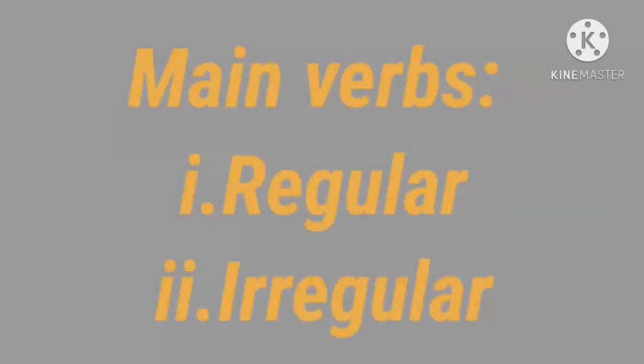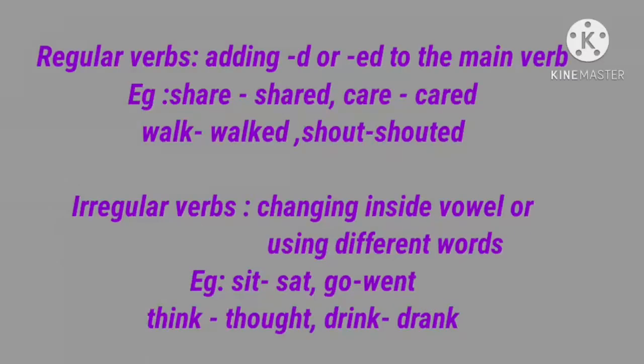Main verbs: regular and irregular verbs. Depending on how they form their simple past and past participle forms, verbs can be divided into two groups: regular and irregular verbs. What are regular verbs? Verbs that form their simple past or past participle forms by adding d or ed to the main verb are called regular verbs. That is V1, V2, V3.